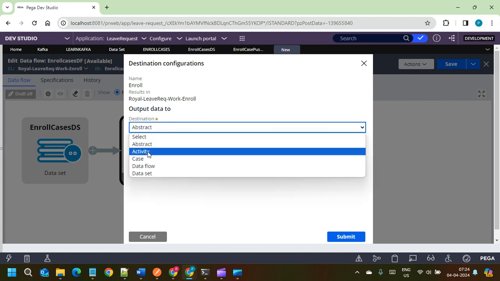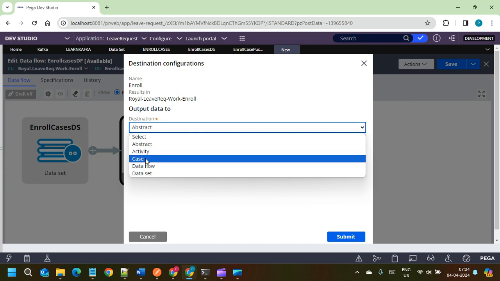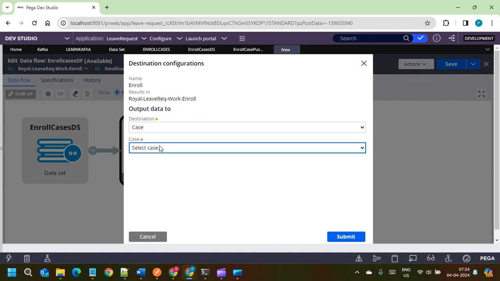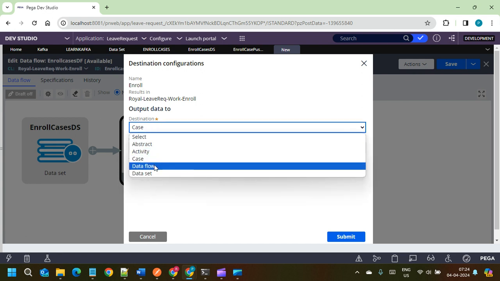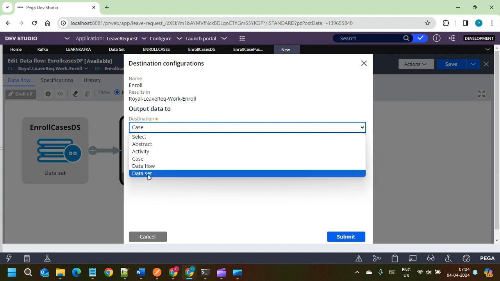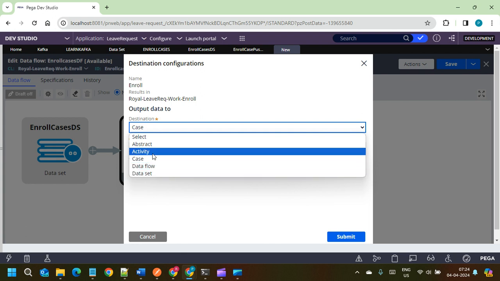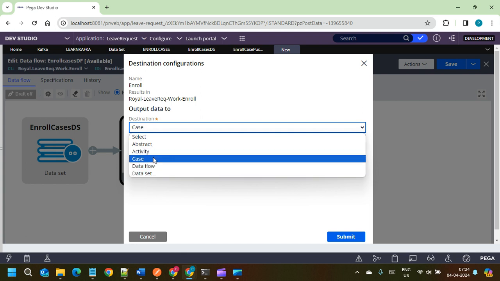Here we can create one activity, or we can create the case. If we select the case here, the case types like the enroll case types will come here. Or we can give these details to another data flow, or to another data set also. It is very flexible to do a lot of operations.